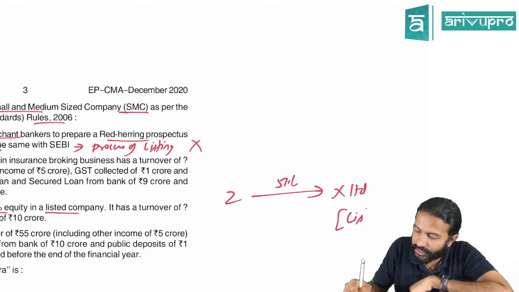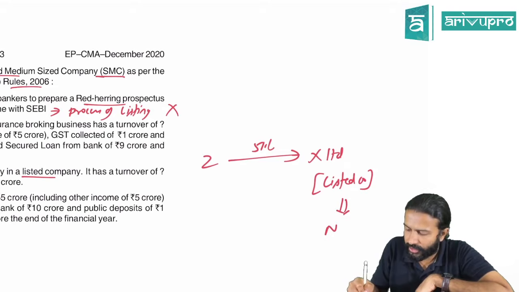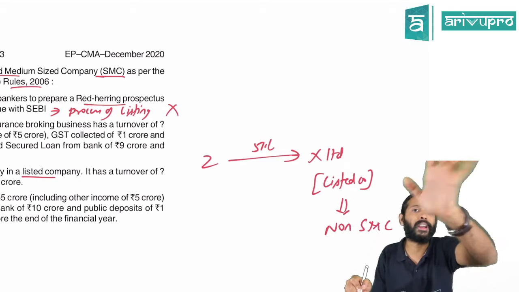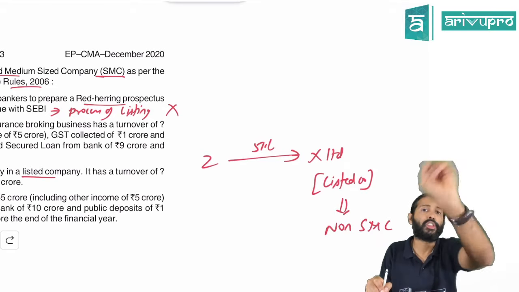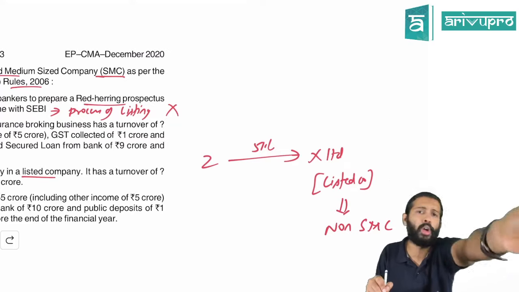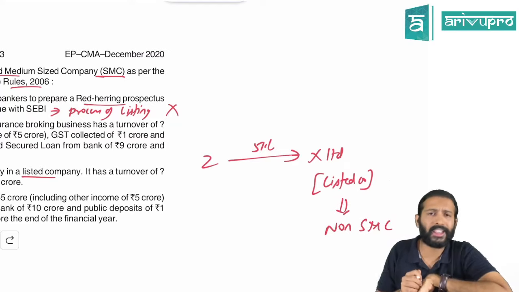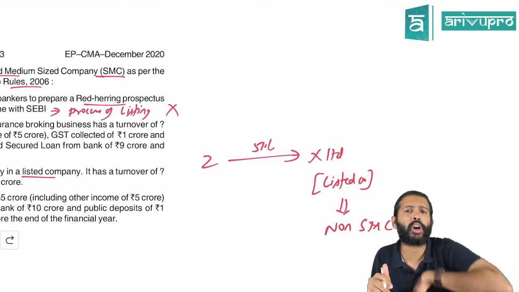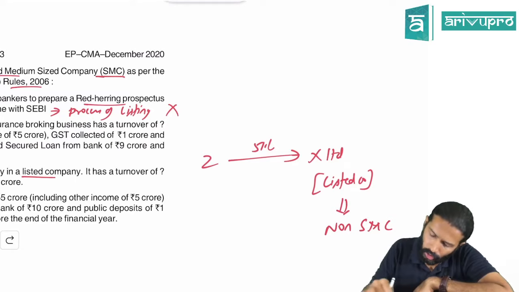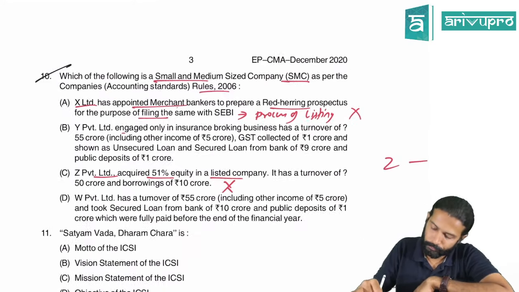X company, they are saying, is a listed company. If any company is listed, it means it is not an SMC, so it is non-SMC. So one of the criteria for Z Limited to be an SMC is they should not have any holding or subsidiary company which is a non-SMC. Here Z Limited has a subsidiary company which is a non-SMC because it is listed. Hence, this also cannot be the right option. C also is ruled out.